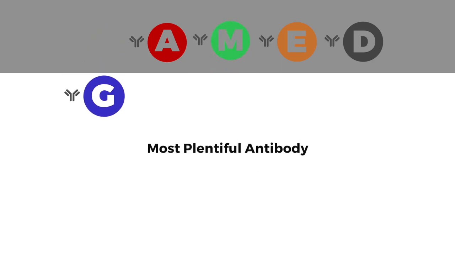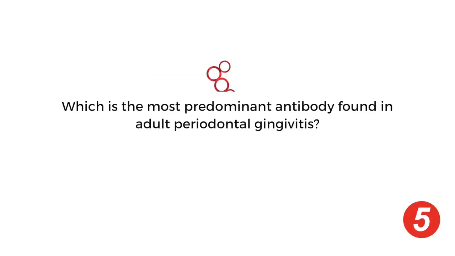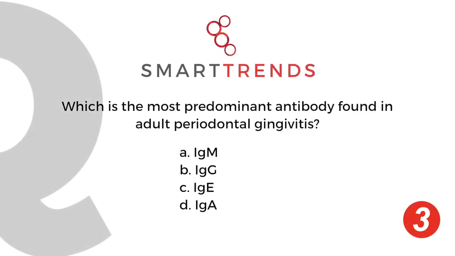Now, if you go to IgG, I want you to know, as it says here, it's the most plentiful antibody. It's the only one that can cross the placenta, okay? The other thing to do with G that I would pay attention to is gingiva, like gingivitis. You want to think this is going to be the predominant antibody found in that situation. That's been asked multiple times on old tests. Pay attention to that as well. And you can take a look at the screen here to see an example of that.